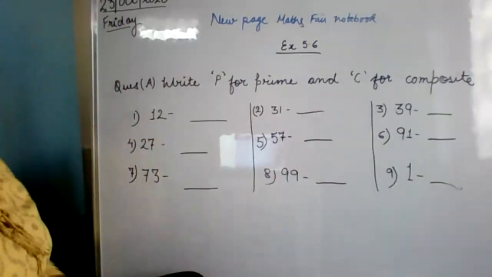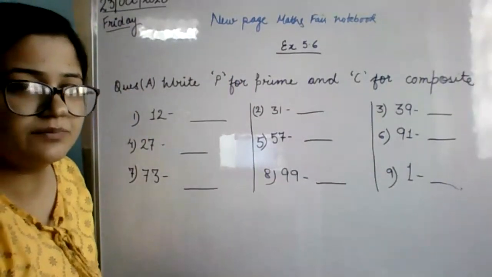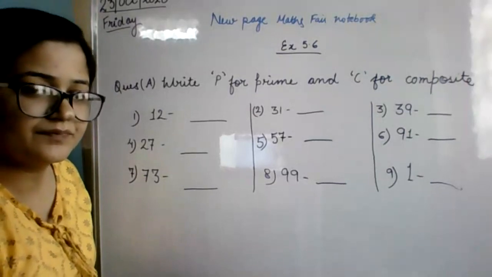You know what you have to do? If this is a prime number, you have to write P. And if it is a composite number, you have to write C. Do it.